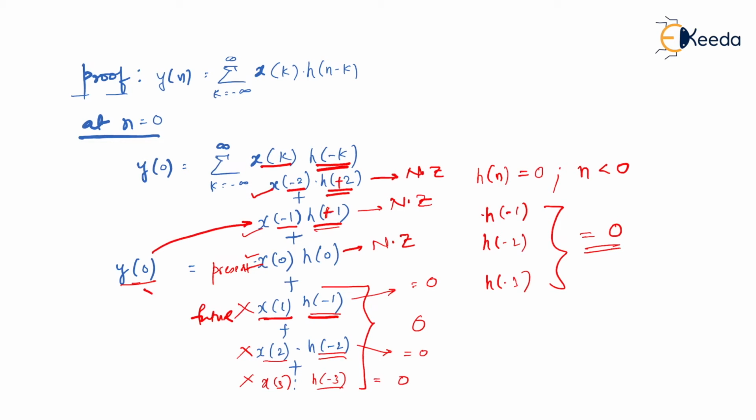Only when all negative values of n for h of n result in 0 is the system said to be causal. So please remember that to identify a system as causal from the given impulse response, the impulse response must be 0 for n less than 0. So this was the proof for a causal system.